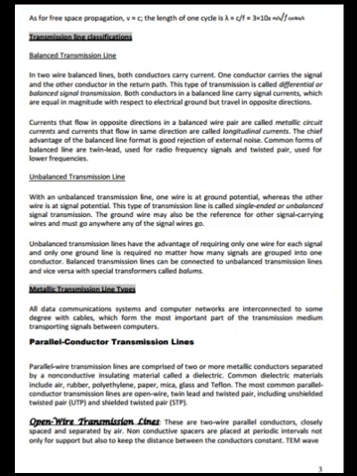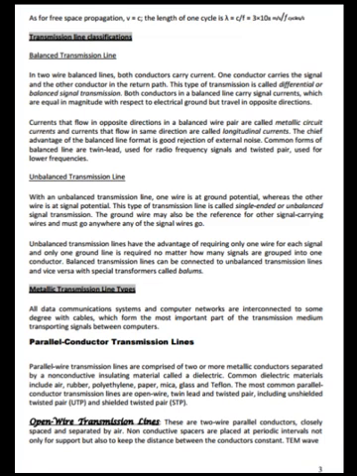Currents that flow in opposite directions in a balanced wire pair are called metallic circuit currents, and currents that flow in the same direction are called longitudinal currents. The chief advantage of the balanced line format is good rejection of external noise. Common forms of balanced line are twin lead, used for radio frequency signals, and twisted pair, used for lower frequencies.